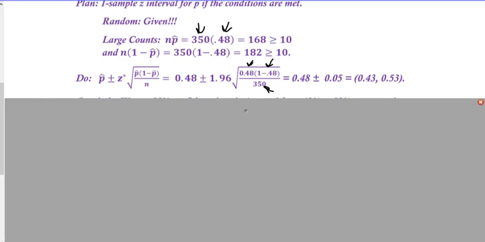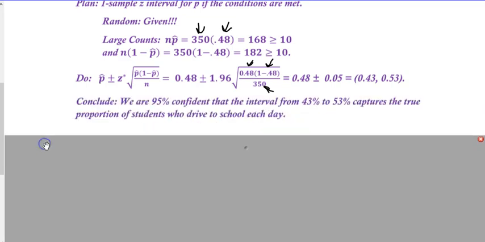All right? And then our statement, which is not changing. We're going to use the same statement over and over. We are 95% confident that the interval from 43% to 53% captures the true proportion of students who drive to school each day. And that's it. Hit pause if you need to. Moving on.